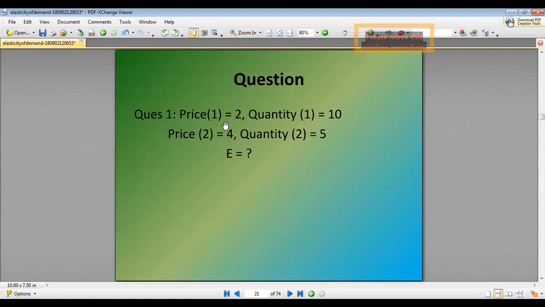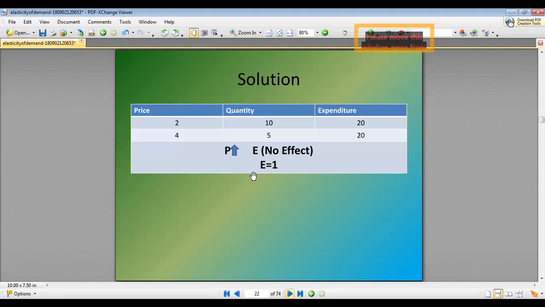So here price P1 is 2, Q1 is 10, P2 is 4 and Q2 is 5. So we have to calculate the elasticity. The price multiplied by quantity gives the expenditure, and 4 multiplied by 5 is 20. Both values are the same, so there is no change in expenditure. So with the increase in price, there is no effect on expenditure. Ed value will be equal to 1.